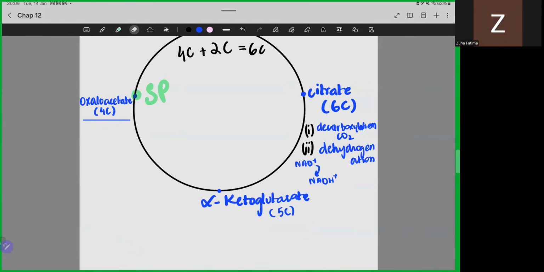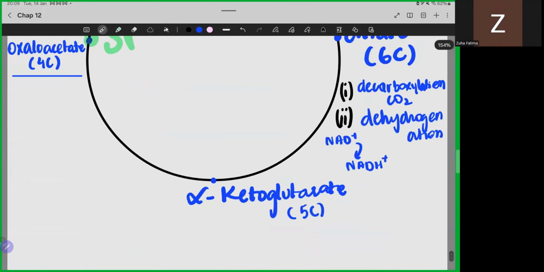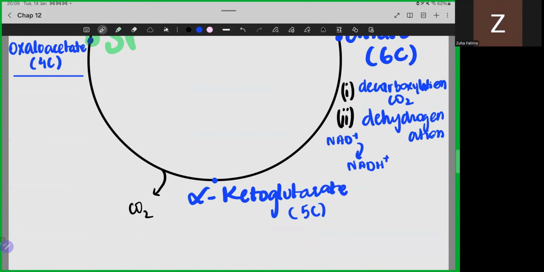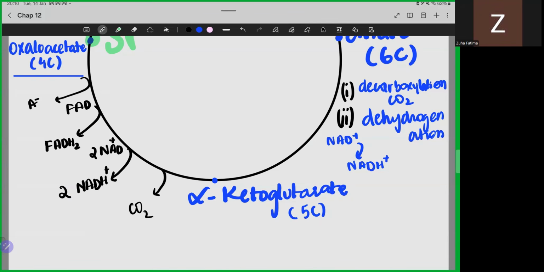ठीक है? When we are going from alpha ketoglutarate to oxaloacetate, हमारे पास एक तो कार्बन डाइऑक्साइड प्रोड्यूस होगा, डीकार्बोक्सिलेशन से. फिर two NAD plus are converted into two reduced NADH. Then we have FAD going to FADH2, and we have ATP being produced.